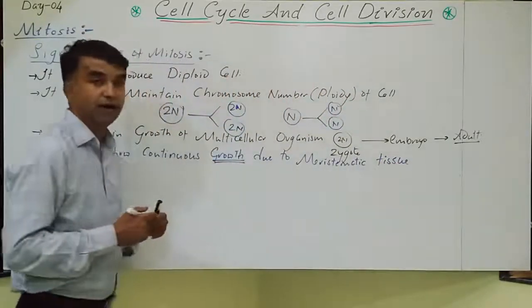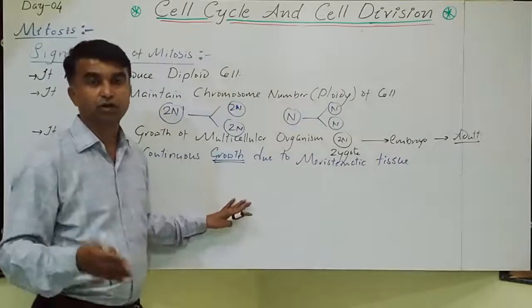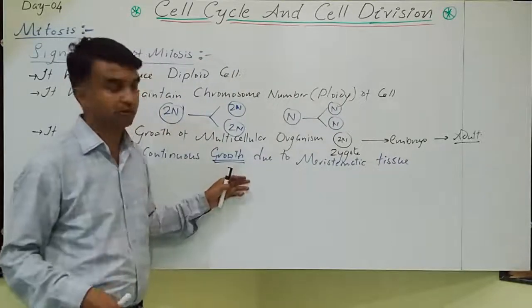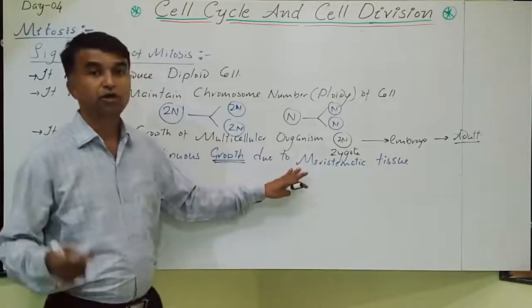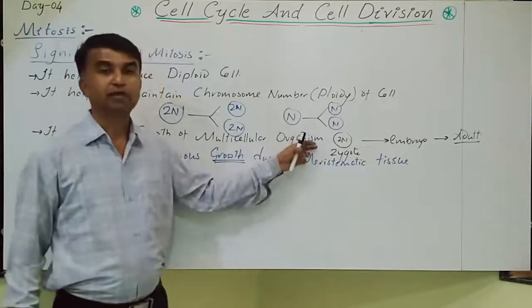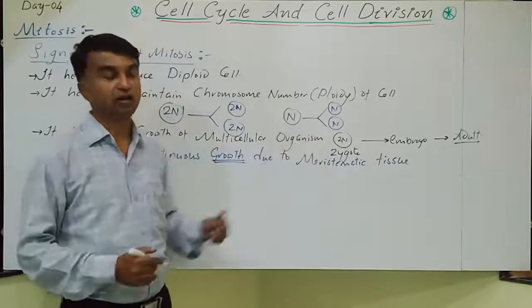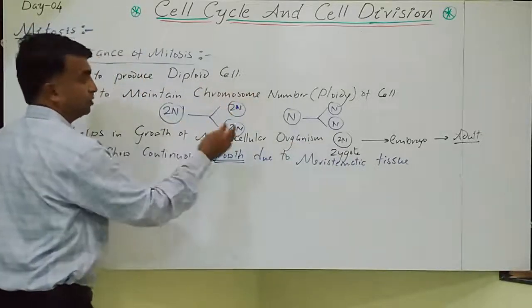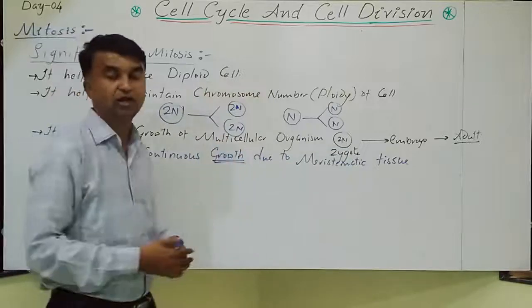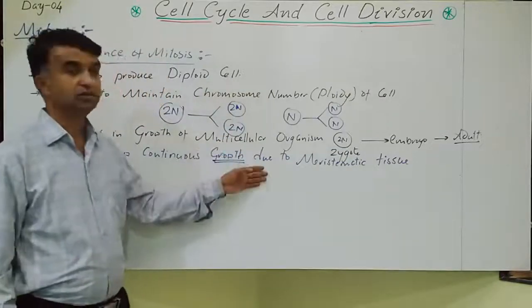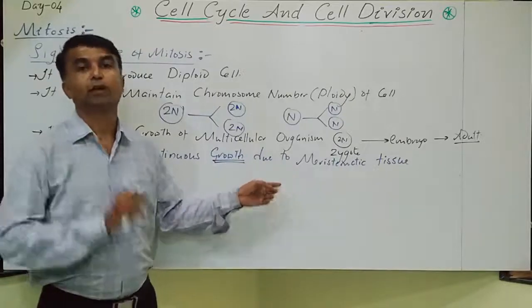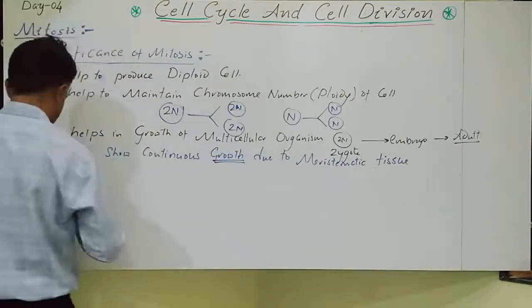But in higher organisms, specifically in vertebrates, growth is only up to a limited age. After that, growth will not take place. So growth is continuous in the plant kingdom, but in the animal kingdom it is only up to a certain age. So growth of a multicellular organism takes place due to cell division. For a multicellular organism to grow, cell division must happen. That is also mitosis.